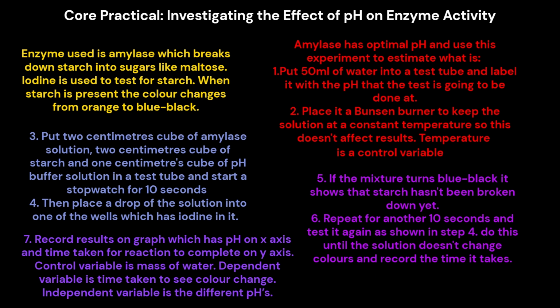3. Put 2 centimeters cubed of amylase solution, 2 centimeters cubed of starch, and 1 centimeter cubed of pH buffer solution in a test tube and start a stopwatch for 10 seconds. 4. Then place a drop of the solution into one of the wells which has iodine in it. 5. If the mixture turns blue-black, it shows that starch hasn't been broken down yet.